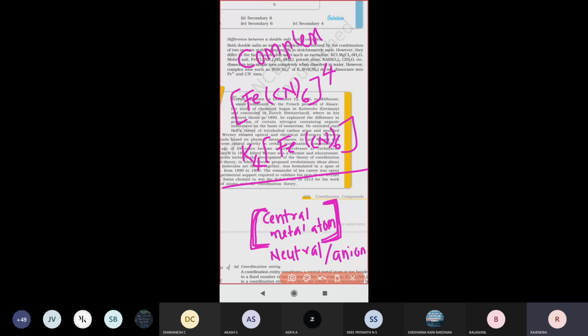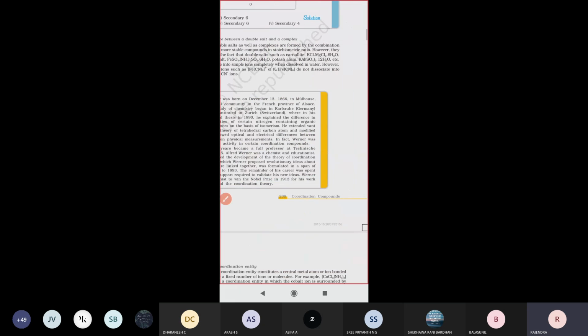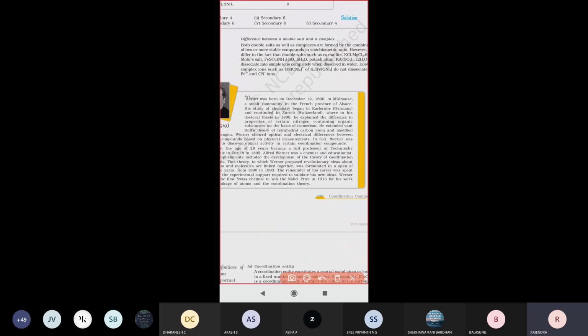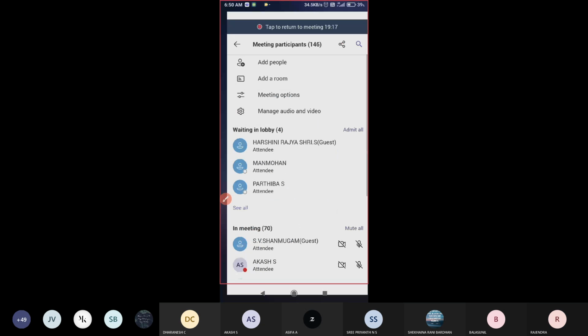So just now I told you 2 points. One is double salt, which we are discussing there, and another one is complex compound. Already we are discussing that. So once again, I will tell you just to remember. A double salt is nothing but a salt made up of only 2 salts. Simply we can say that 2 salts present in water is called a double salt.